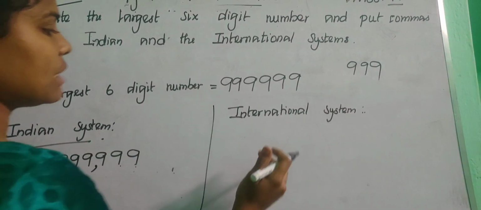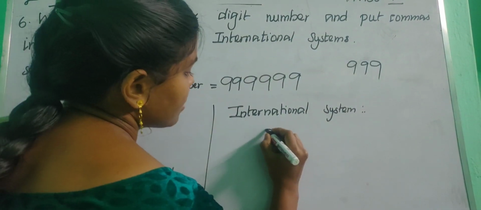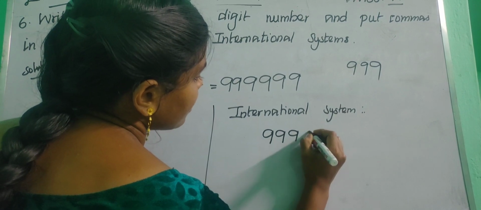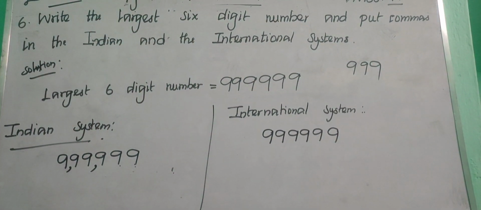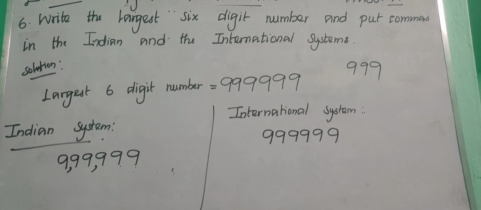Now, how will you write this in the international system? Just write the same six-digit number: 1, 2, 3, 4, 5 and 6. This is the largest 6-digit number. How will you insert the comma in the international system? First of all, we need to start counting from right to left.